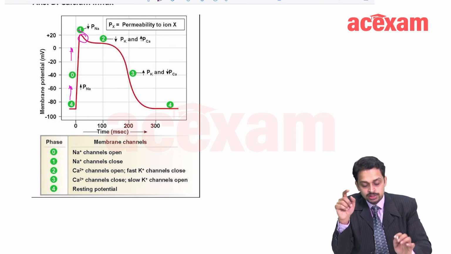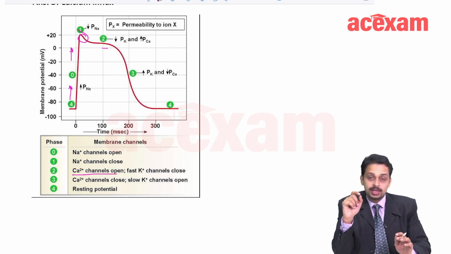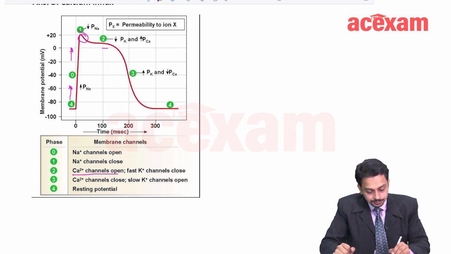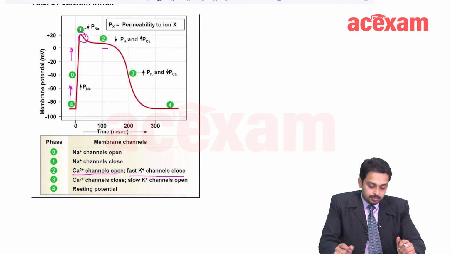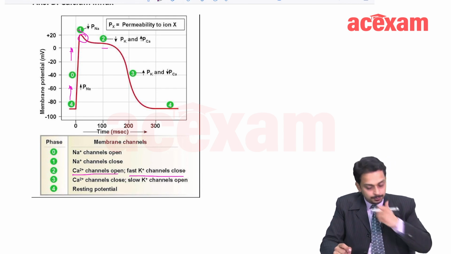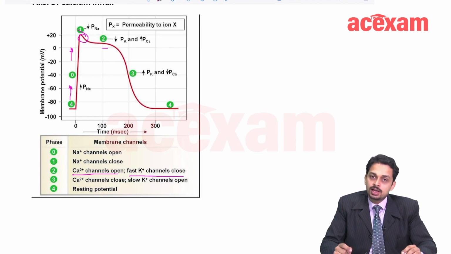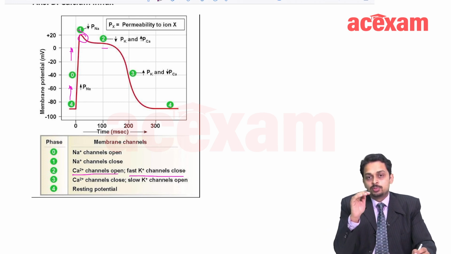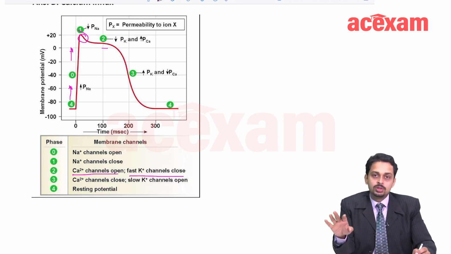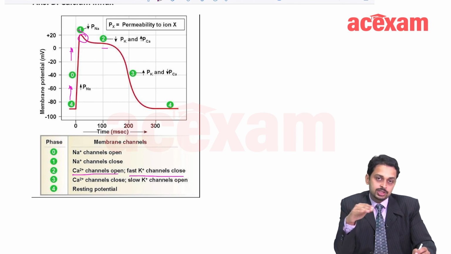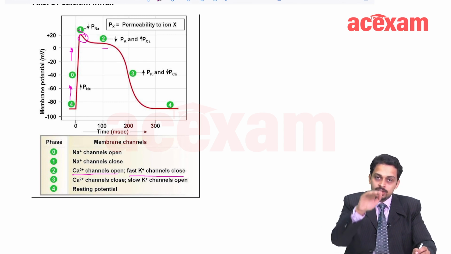This plateau phase is known as phase 2, and this is because of the opening up of calcium channels and the closing up of fast potassium channels. When the fast potassium channels are closing, the potassium going out would stay. So potassium will not go out, so there would be no negativity.